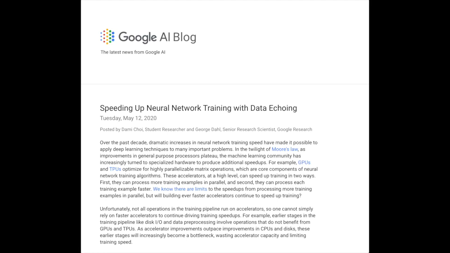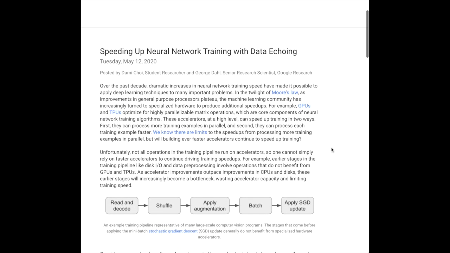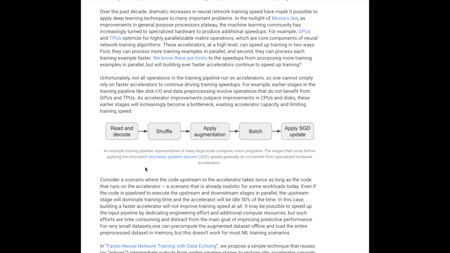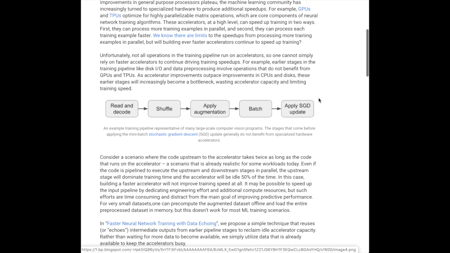Data echoing is a technique from researchers at Google to avoid GPU idling. Most deep learning pipelines have this sequence of reading data, usually from the network in big data cases like ImageNet or from the disk with smaller datasets, then shuffling the data, applying data augmentation, batching this data, and then running the backprop algorithm to update the network. In this pipeline, only the SGD update takes place on these accelerators like GPUs or TPUs. And so the GPU has to just sit and wait for the CPU to finish doing things like augmentation, batching, or fetching the data from the network.